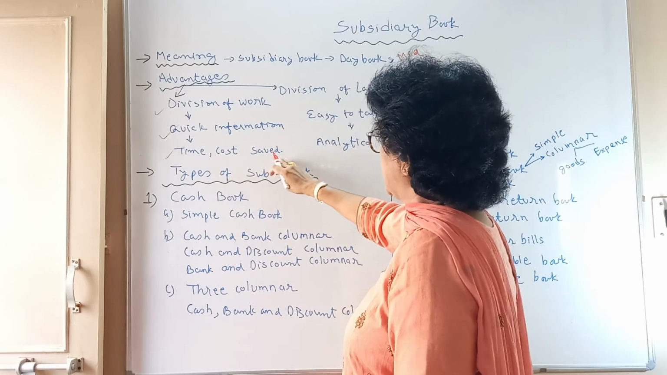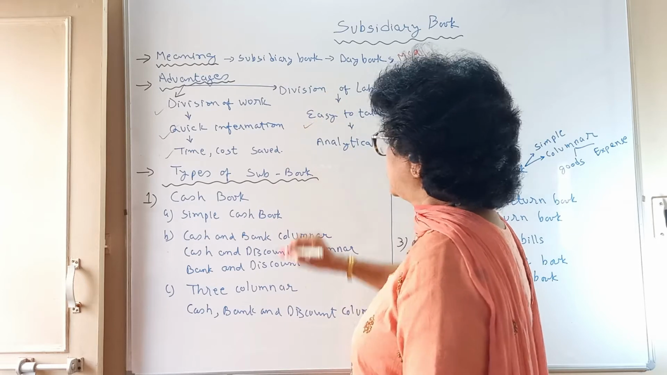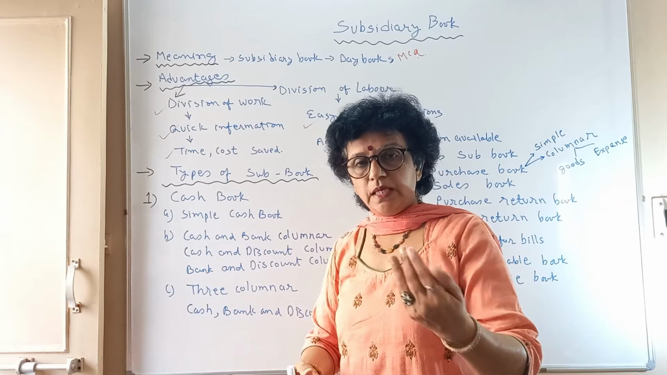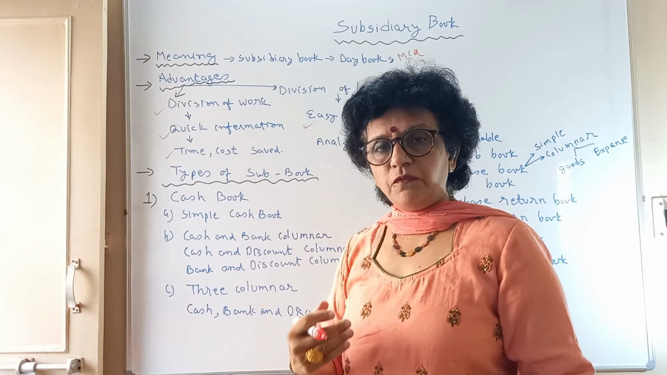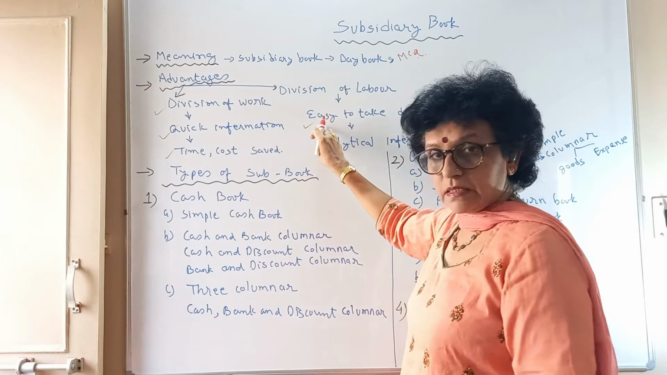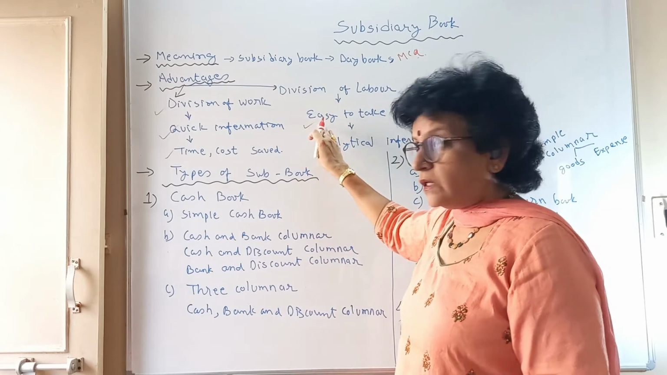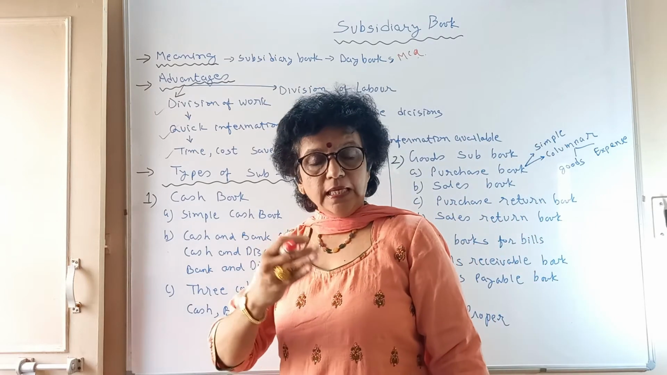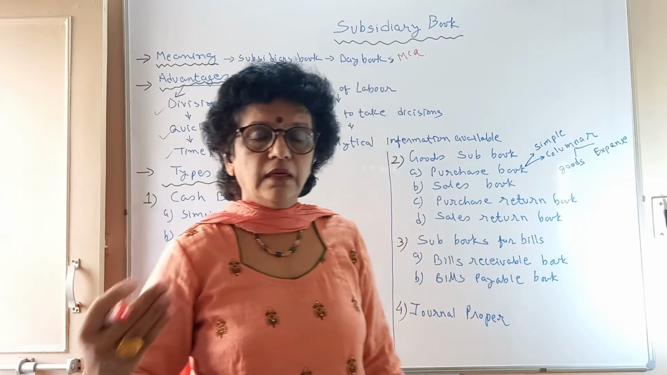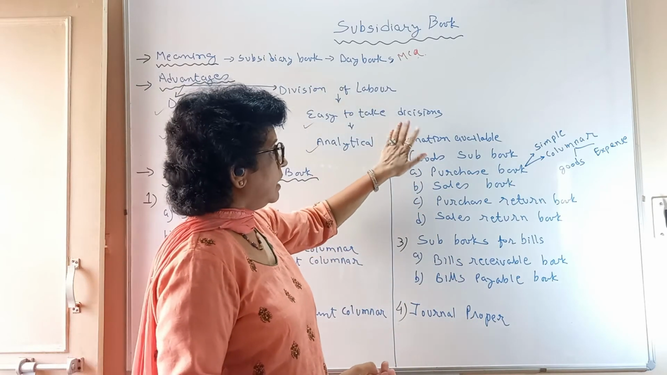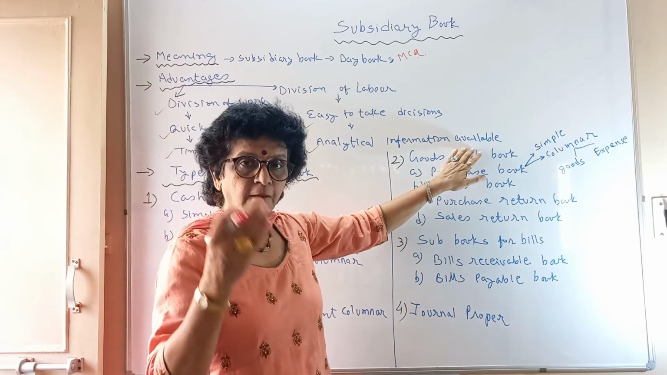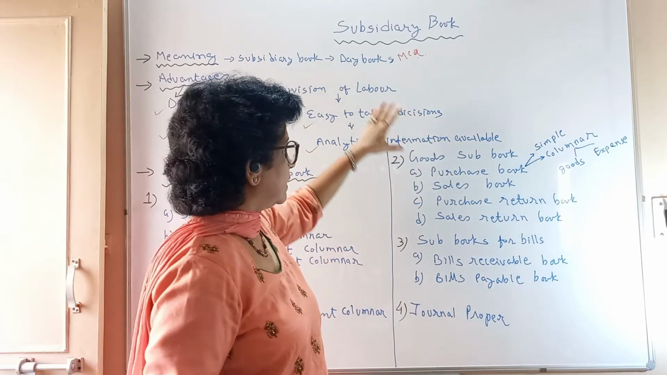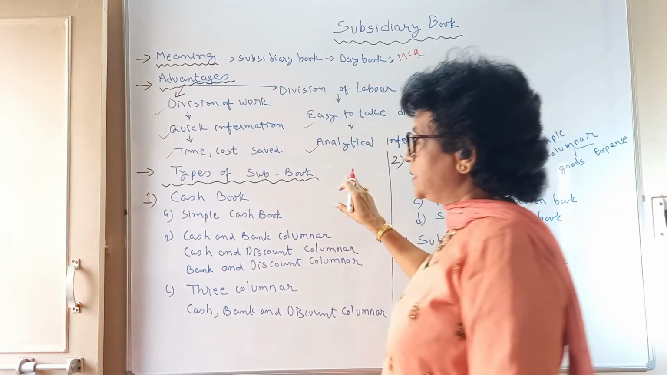The cost is also saved. It is easy to take decisions. You can easily say the purchases are more than sales, which is very wrong, and we are going to be in loss in future. So you have to decide why the sales are less. Analytical information is available. You can analyze and interpret the information. The importance of basic accounting is that you understand the figures, and only then can proper decisions be taken. So these are the advantages of subsidiary book.